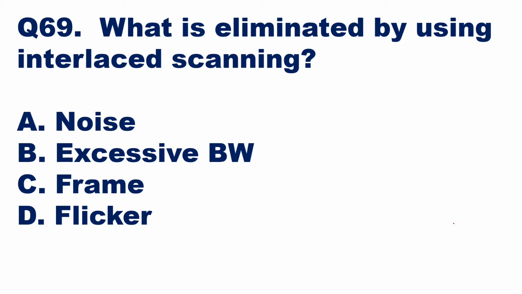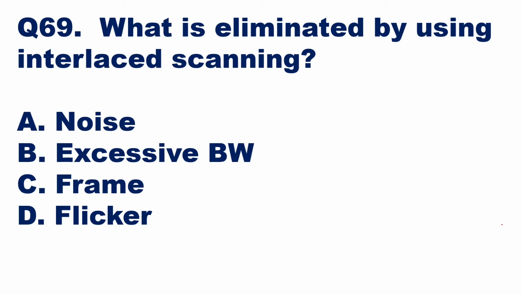Question number 69. What is eliminated by using interlace scanning? Okay. So interlace scanning, we have come to this concept from progressive scanning. Instead of scanning the full frame of 625 lines, we are going to divide the frame into two fields. One will be called the odd field and one will be called the even field. Those two fields we send per second, and that will give us a frequency of 50 Hertz.